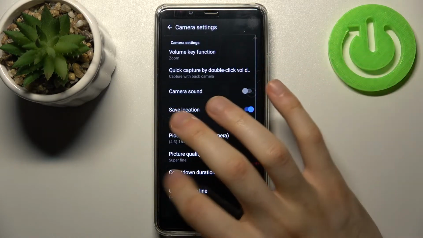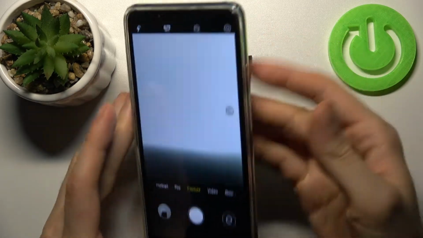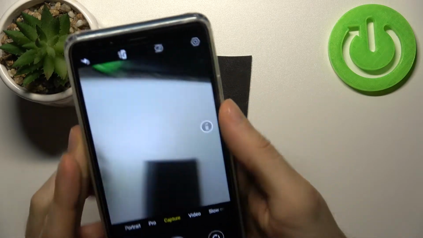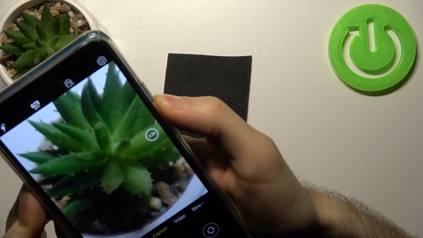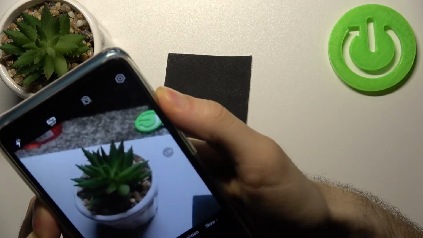So let's set it to zoom and try this feature out. So as you can see now, with volume keys I can zoom in or zoom out so easily.